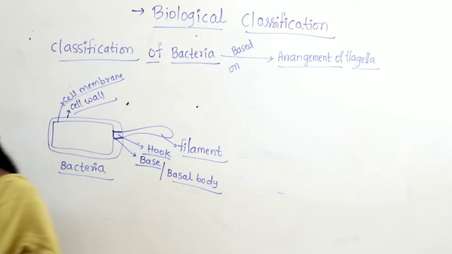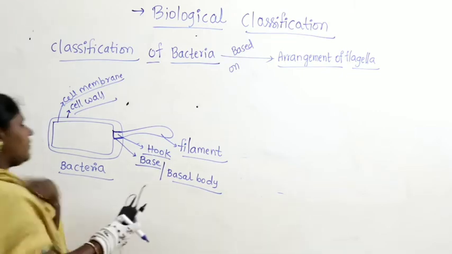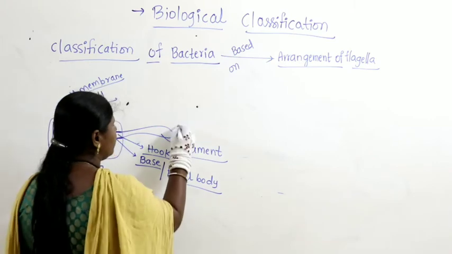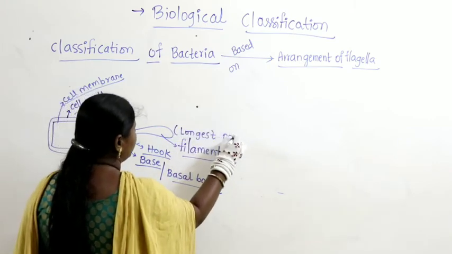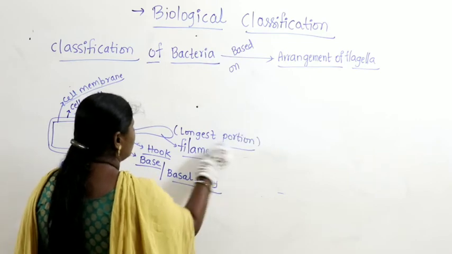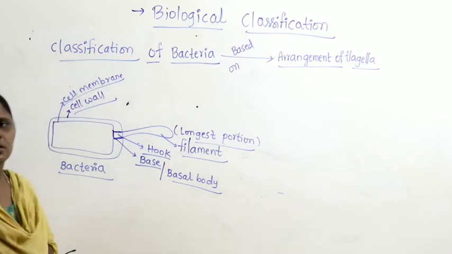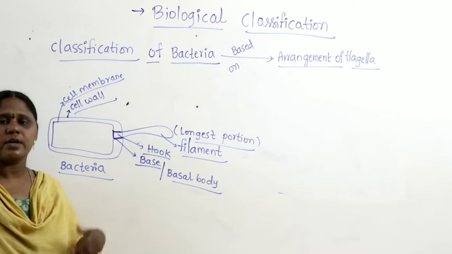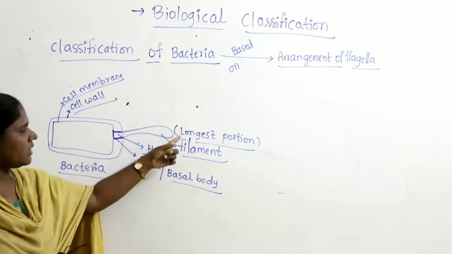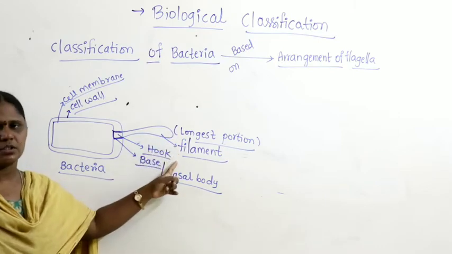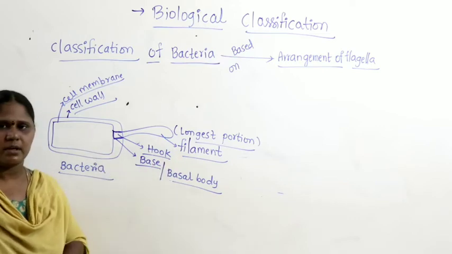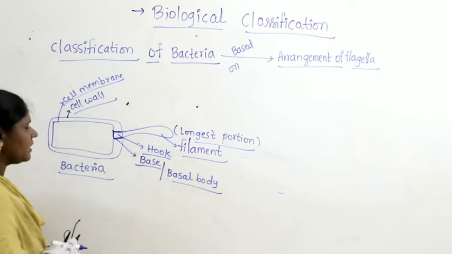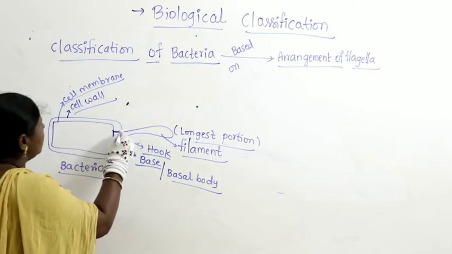So whenever you get the question about the longest portion of the flagella, the filament is the longest portion, which lies outside the bacteria. The filament extends outside the cell wall.